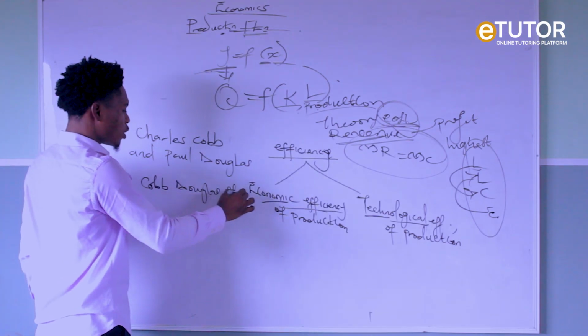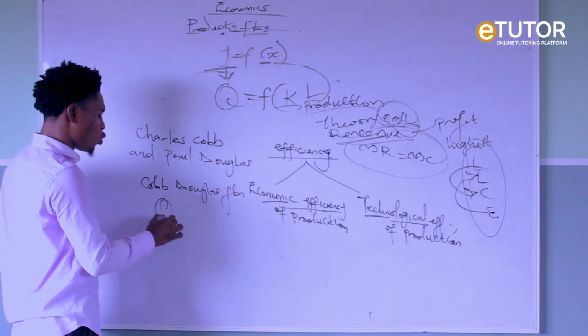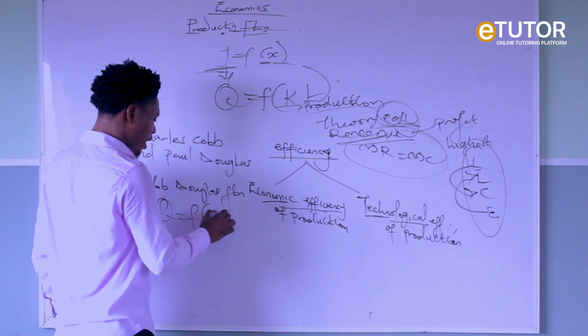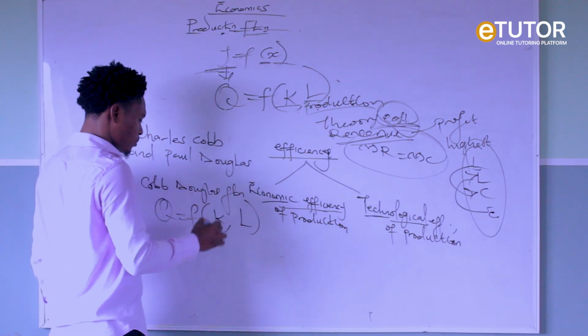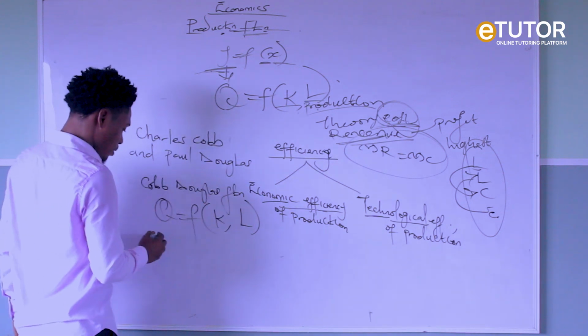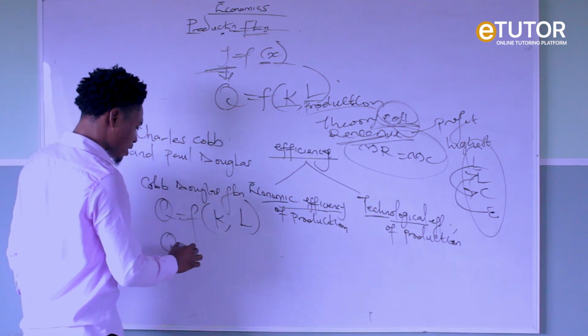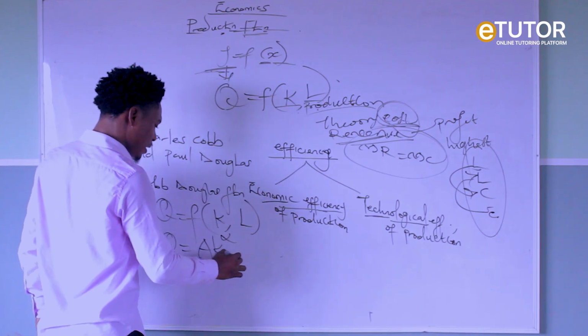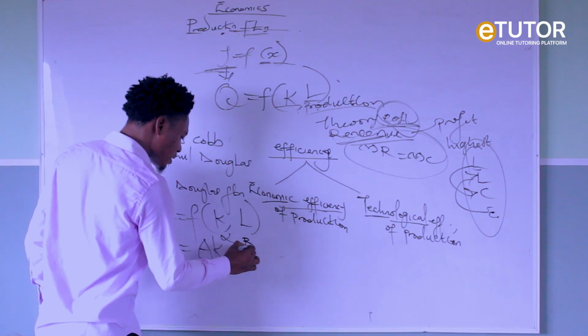Cobb-Douglas function. So the Cobb-Douglas function is expressed as Q equals a function of K and L, which is further extended as Q equals AK^α L^β.